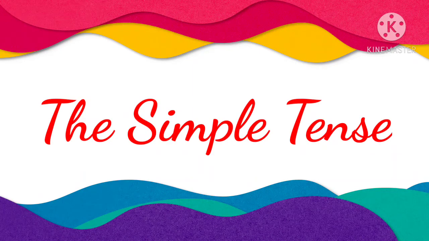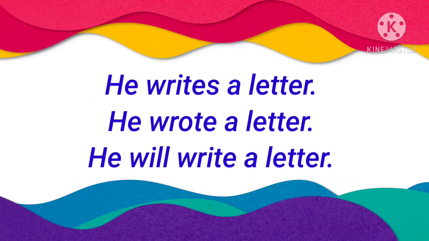Here you can see on the screen some sentences. 3 sentences are there. He writes a letter. He wrote a letter. He will write a letter. Now, in the first sentence, the verb writes. See, the verb writes tells us that an action is taking place in the present time. So, such a verb belongs to the simple present tense. Okay? Such a verb belongs to the simple present tense.